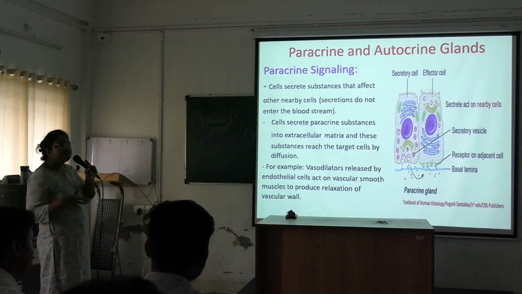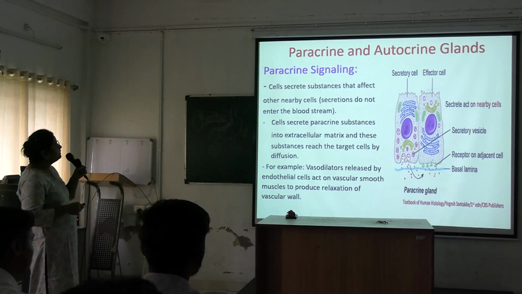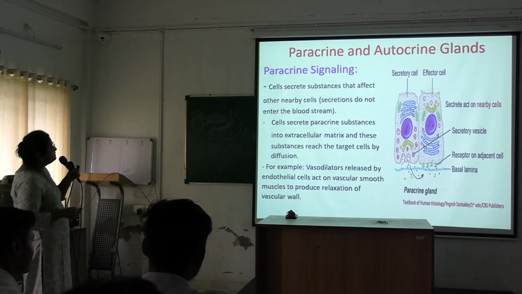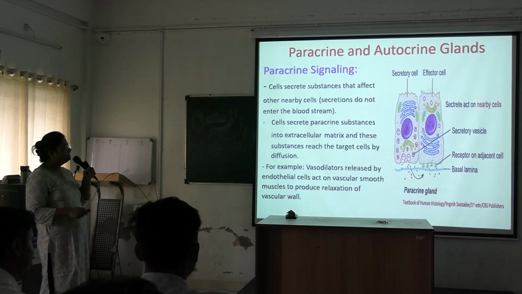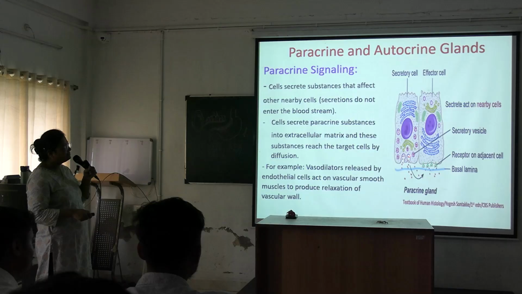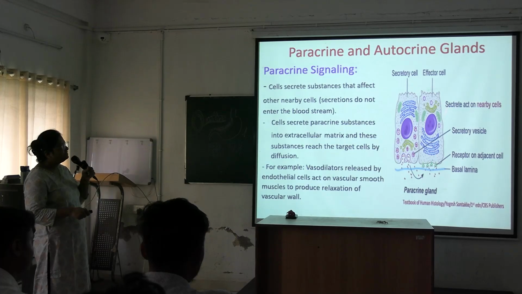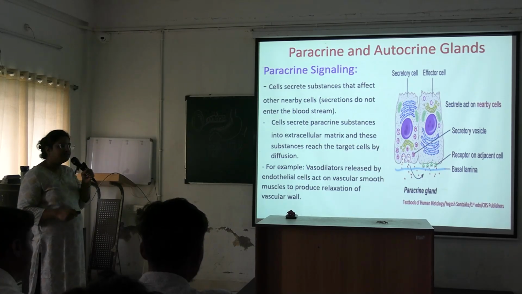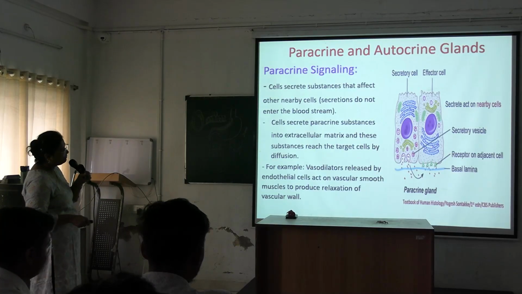Next, different signaling: paracrine, autocrine. So first is paracrine signaling. Cells secrete substances that affect other nearby cells. This is the secretory cell. It is secreting some substance and it binds with the receptor of the nearby cell and influences its activity. This is the effector cell. So this is known as paracrine signaling.